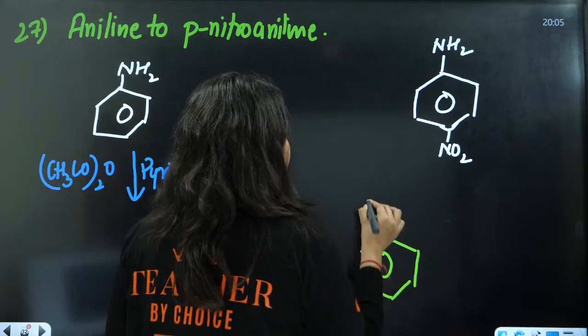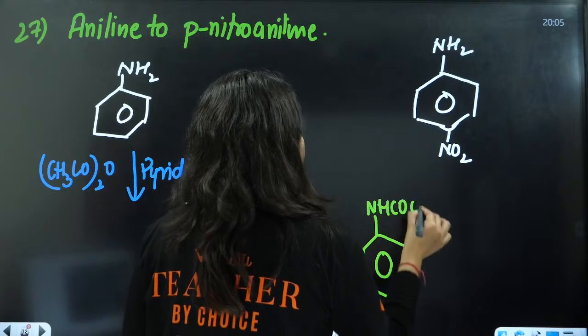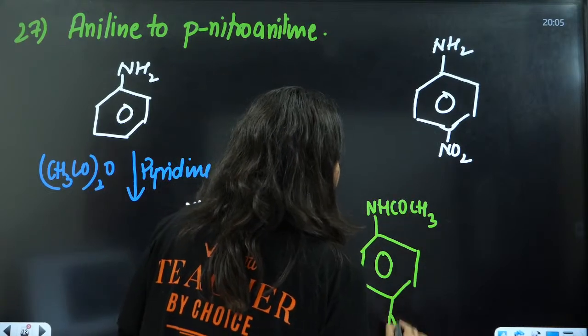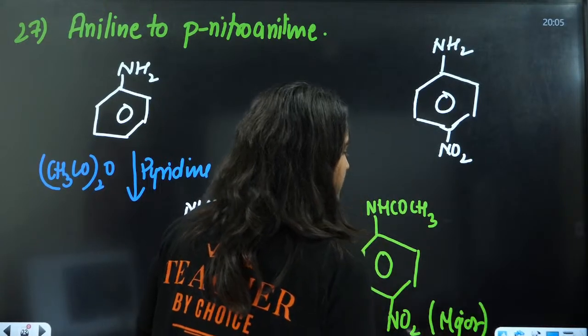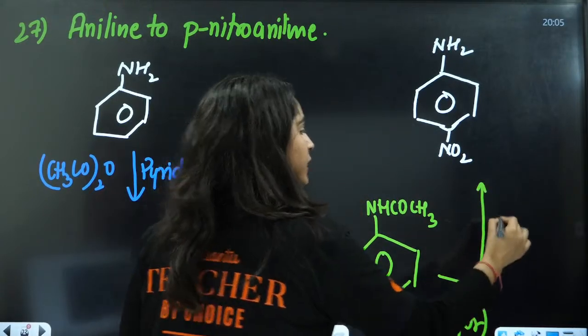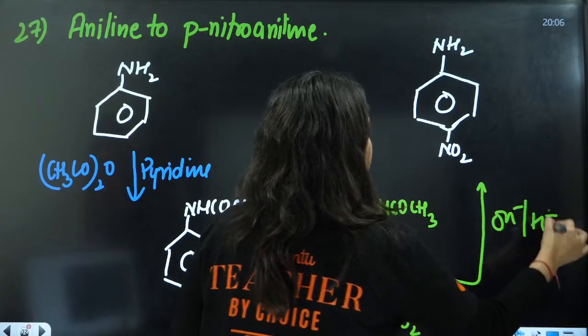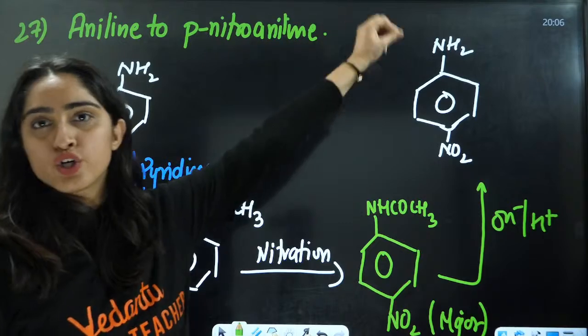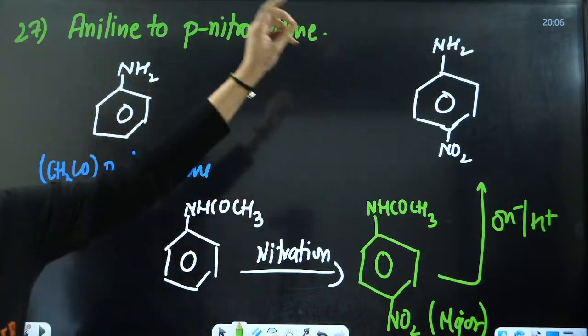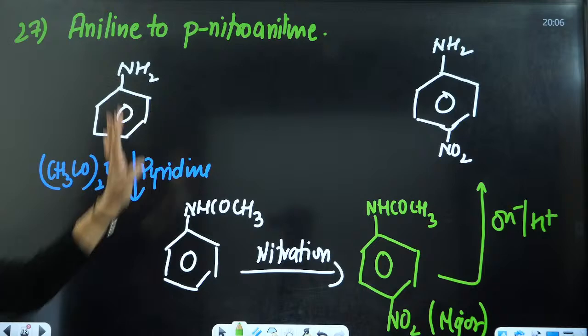Now you will have NHCOCH3 with NO2 para as the major product. Then we add OH negative or H positive, and you get the desired para-nitroaniline. Very good.